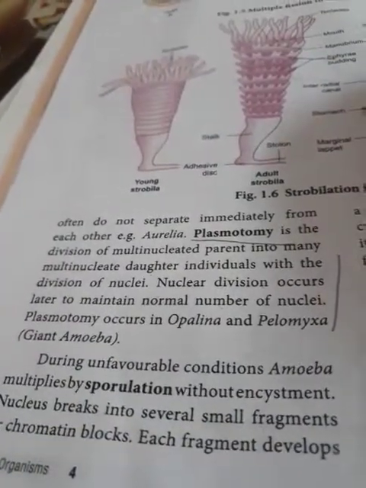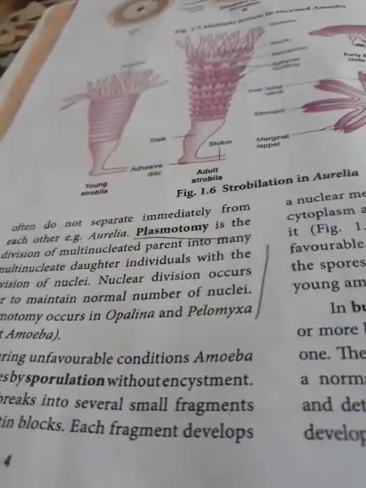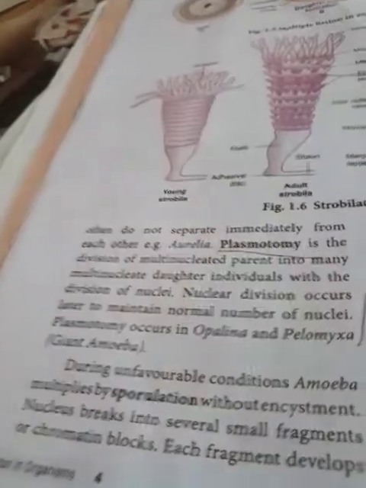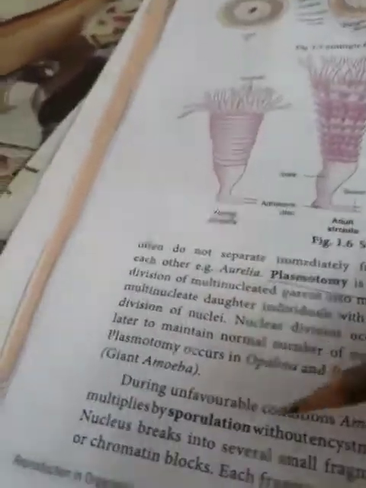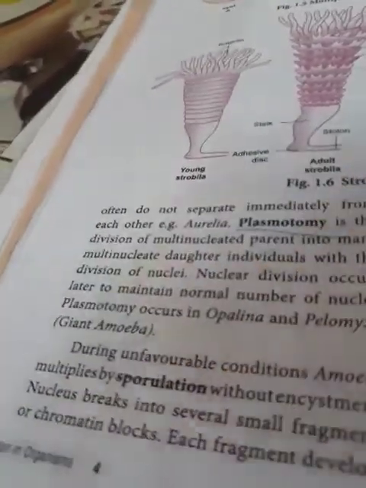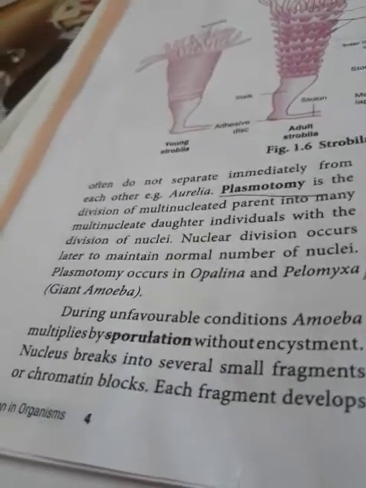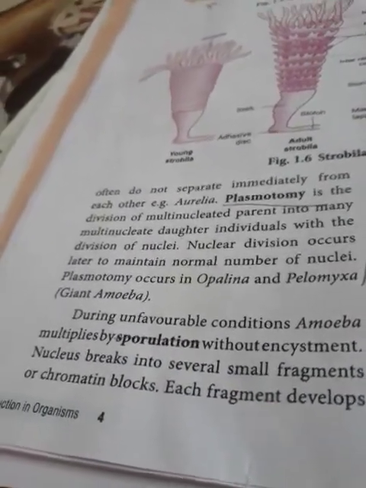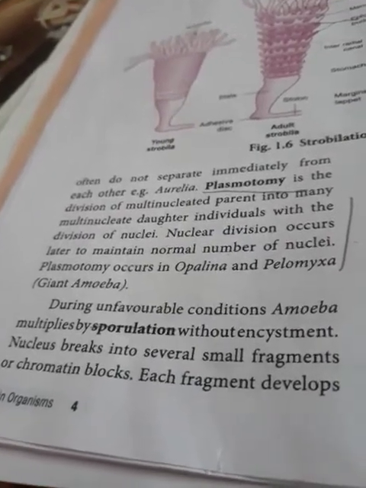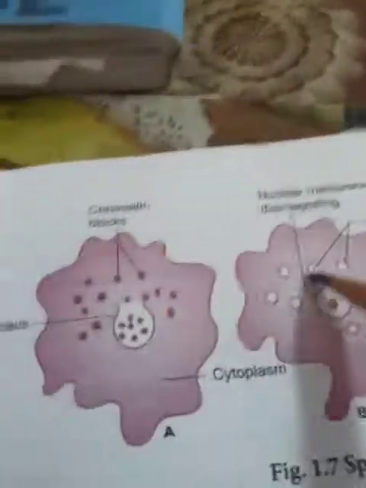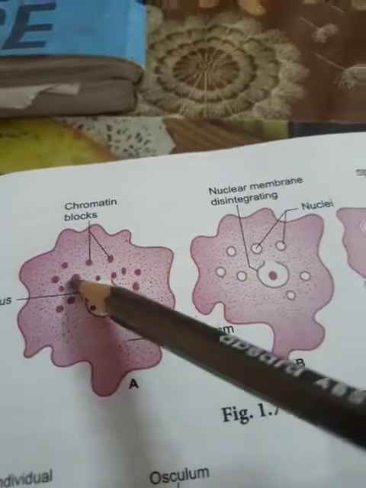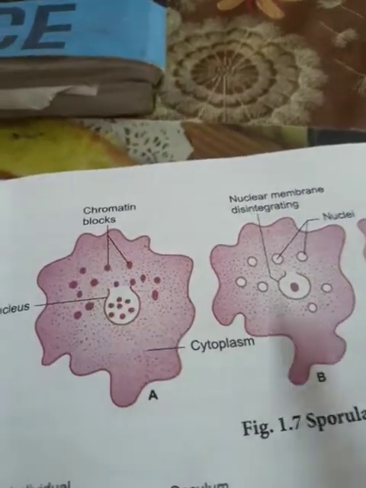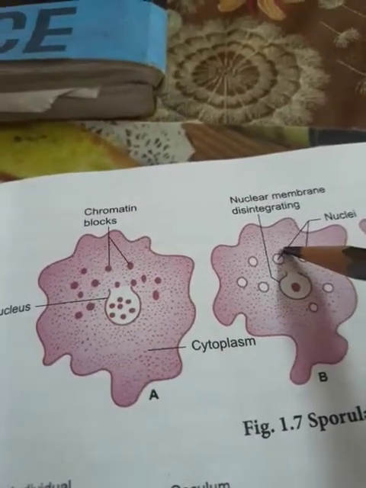Now next, during unfavorable conditions, amoeba multiplies by sporulation without encystment. The nucleus breaks up into several small fragments or chromatin blocks. Each fragment develops a nuclear membrane, so each nuclear block is surrounded by a nuclear membrane.